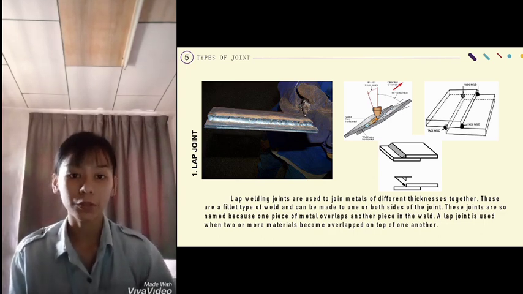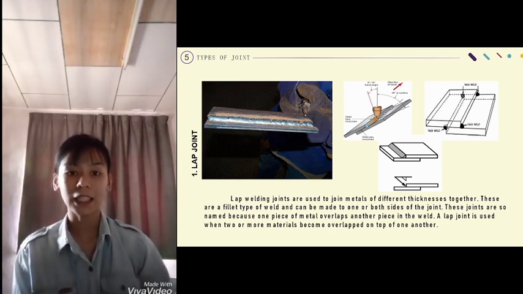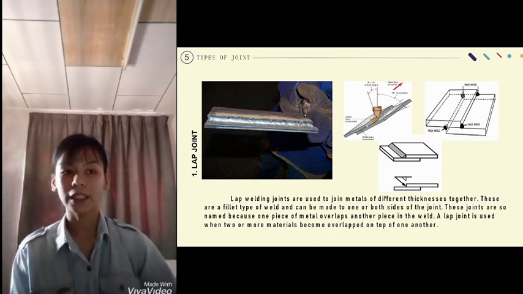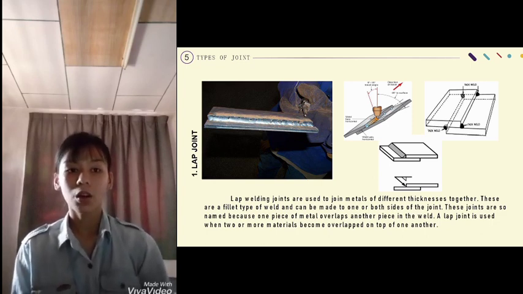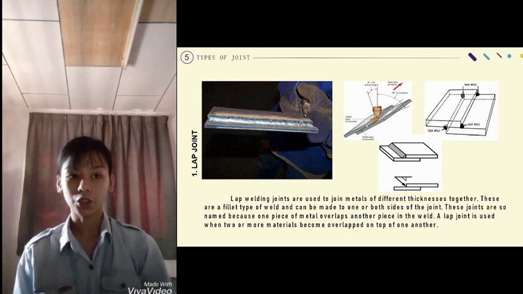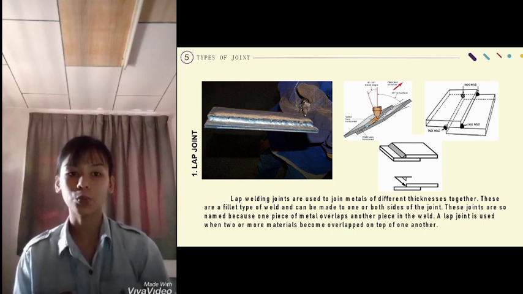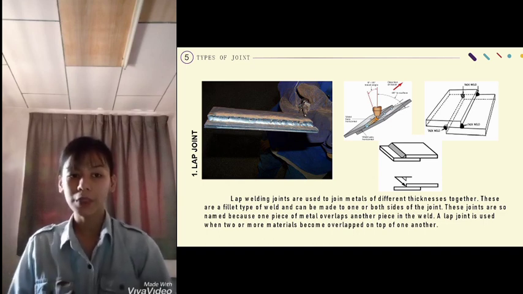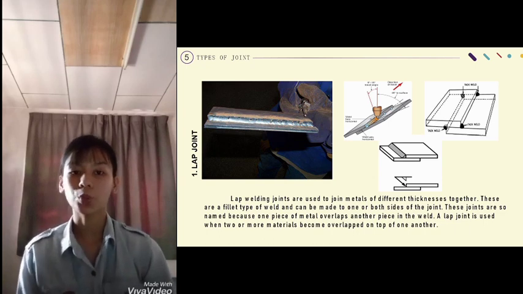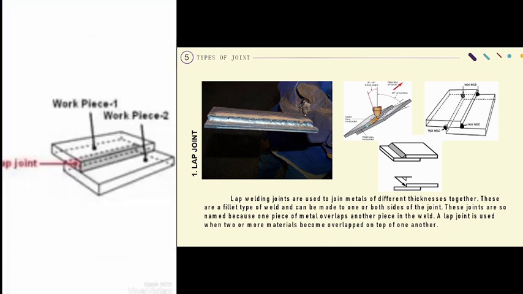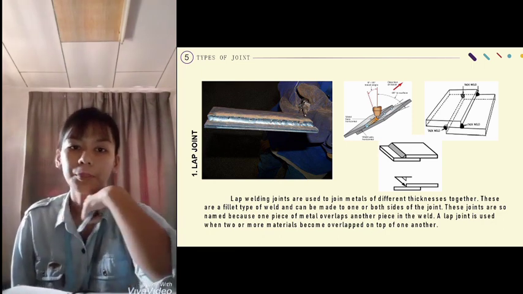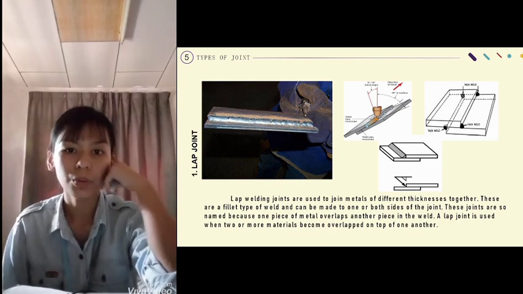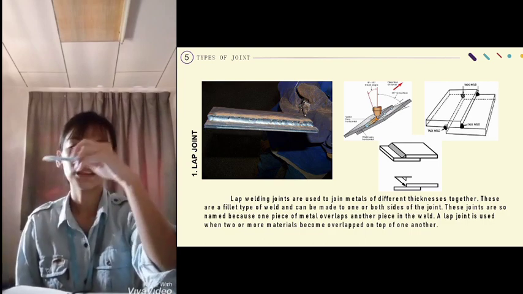So today I would like to present about the type of joints I use. First and foremost, the type of joint I use is lap joint. What is lap joint? Lap welding joint I use to join metal of different thickness together. These are fillet type of weld and can be made to one or both sides of the joint. These joints are so named because one piece of metal overlaps another piece in the weld. A lap joint is used when two or more become overlapped. For the symbol for lap joint, the triangle is pointing down the arrow, so we have to weld under the arrow.